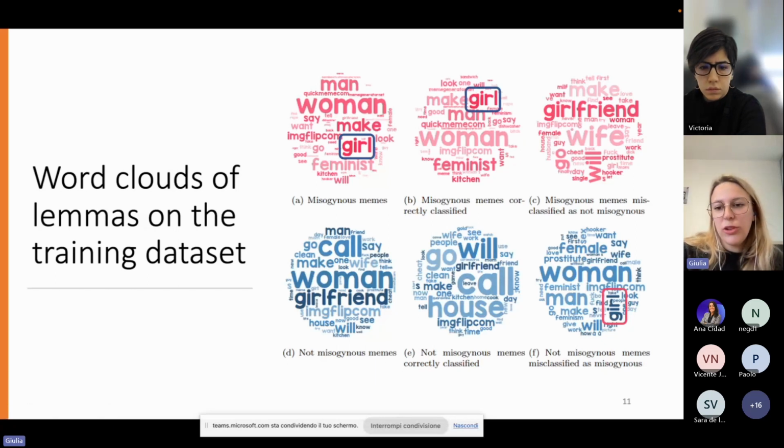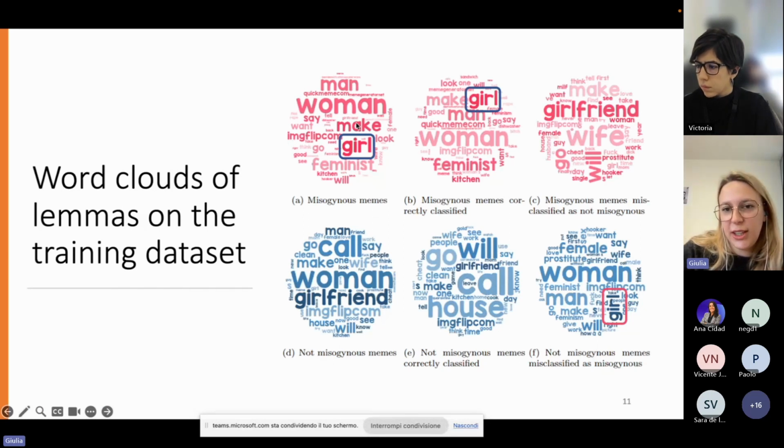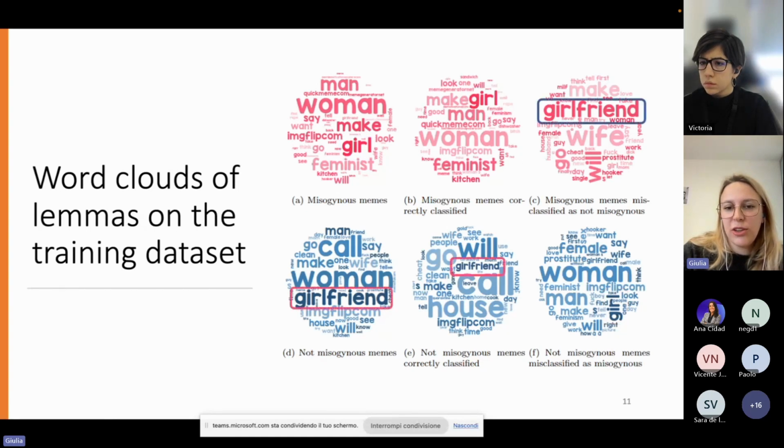It means that our model classified those memes as misogynous even though they weren't. And this behavior can be led by the unfair distribution of the term girl in the training dataset. A similar behavior appears for the word girlfriend, which has a high frequency in the non-misogynous subset of the training dataset and leads the model to classify the memes that contain this term as misogynous even though they aren't.